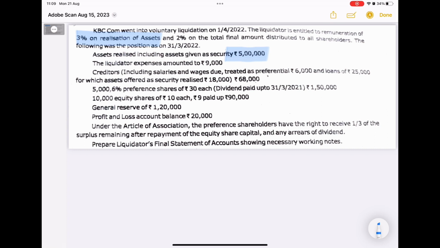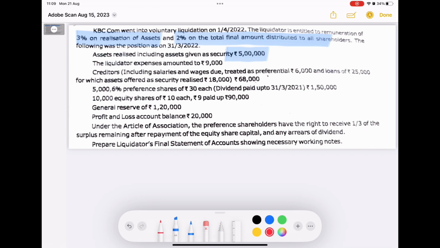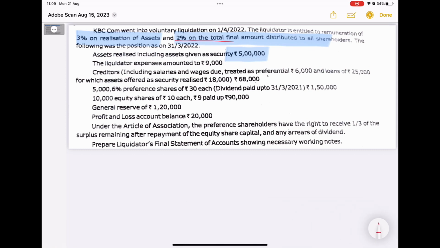And the next point, 2% on the total final amount distributed to the shareholders. So finally, how much amount we are going to pay to the equity shareholders or the preference shareholders, that value we are going to calculate. So this value is uncertain, isn't it? So how are we going to calculate? This value will be calculated as amount into rate divided by 100 plus rate, because the rate is not fixed, isn't it? That's why we are going to solve it like this only.